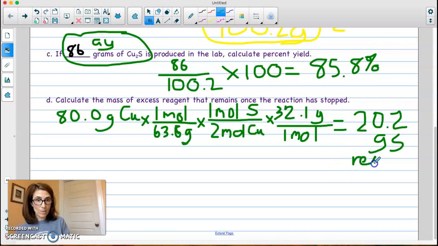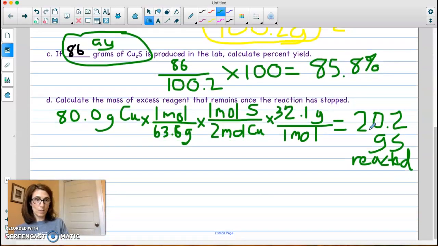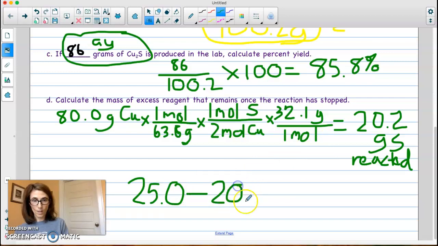In order to figure out how much is left over, we need to subtract that from the original starting amount of sulfur, which was 25 grams. So we take our starting amount of sulfur, 25.0, minus how much reacted, which is 20.2, and that'll tell us how much is left over.